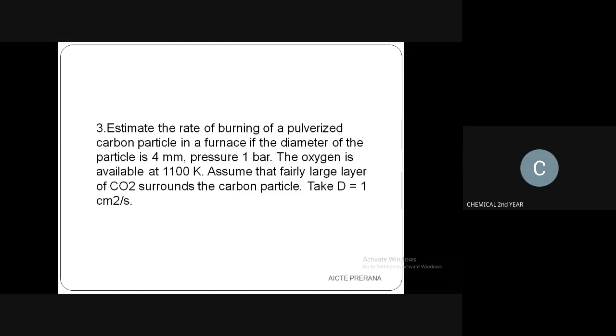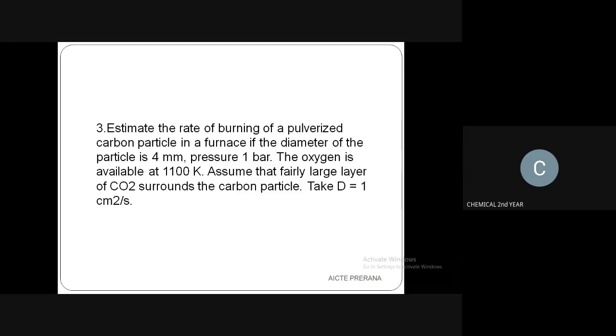Okay, here they have considered a furnace. In that furnace, the carbon particle is pulverized. Pulverized means it is being penetrated. Rate of burning: in the furnace, the carbon is kept for burning, and it will become ash.